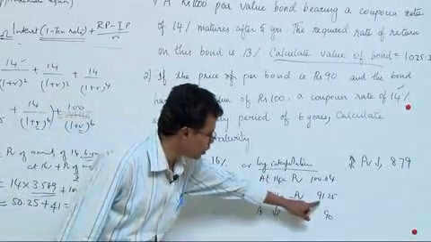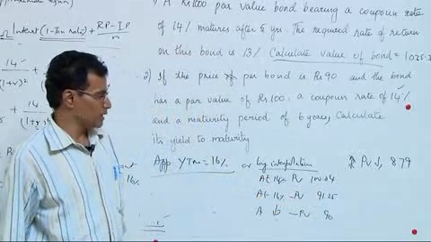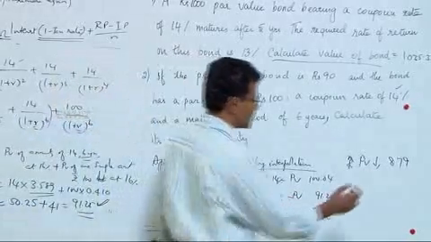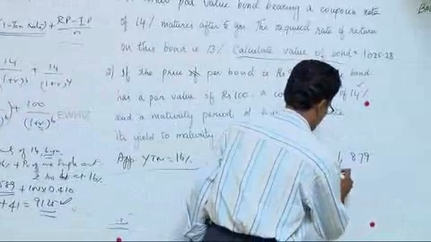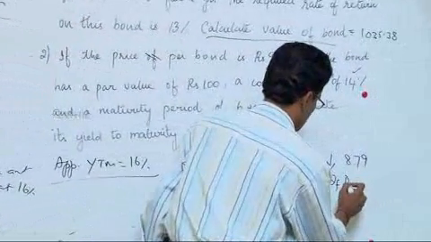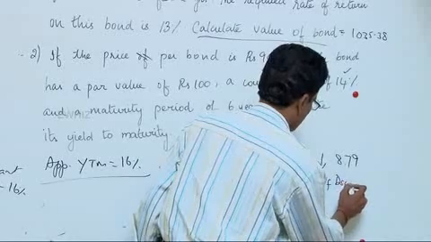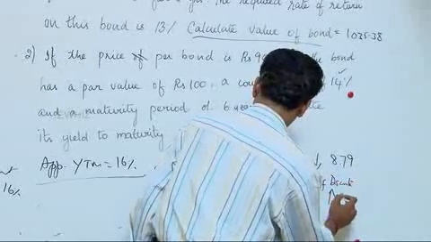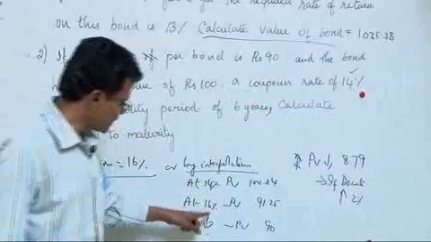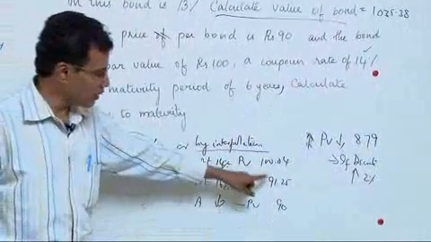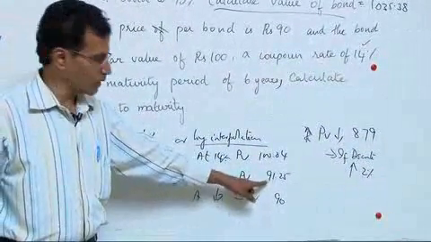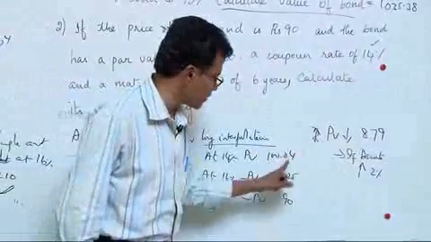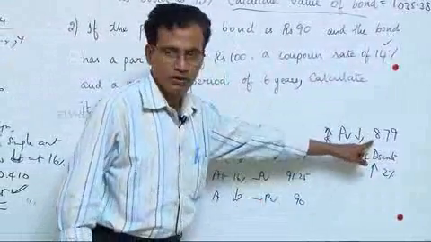The present value drops by 8.79. If I increase the discount rate, or the IRR, by 2%, 100 drops to 91.25, or 100.04 drops by 8.79.